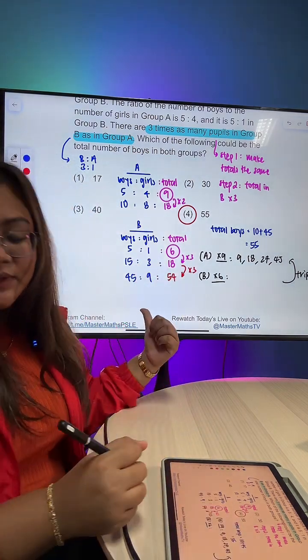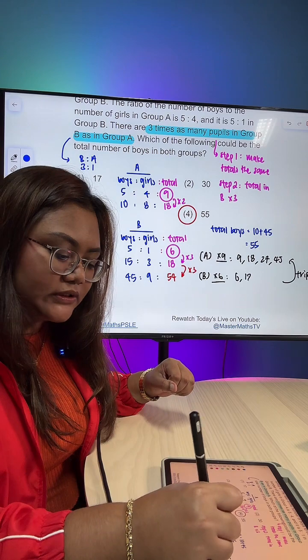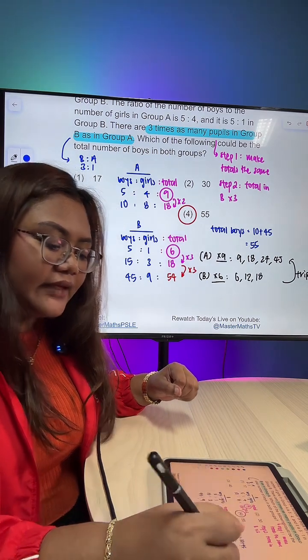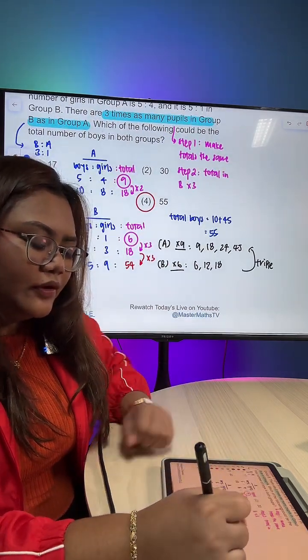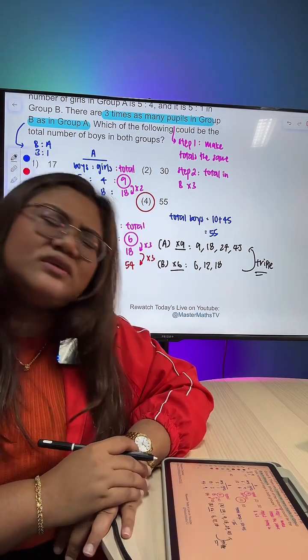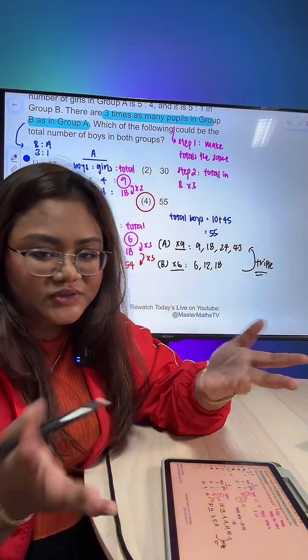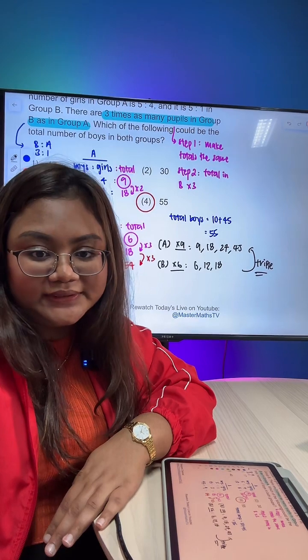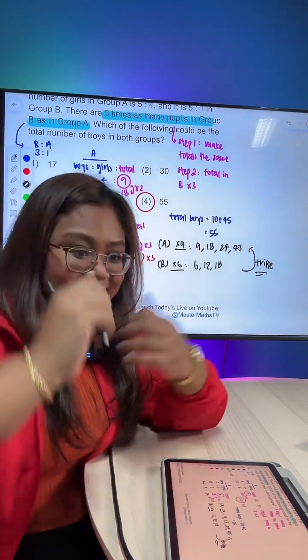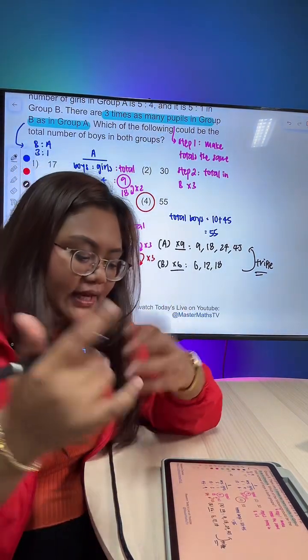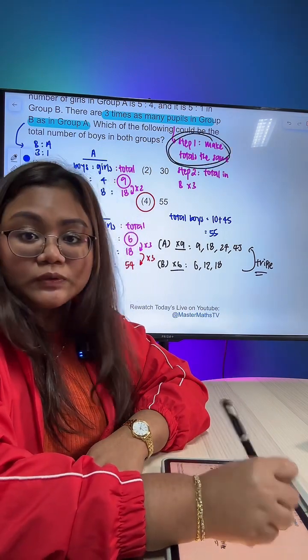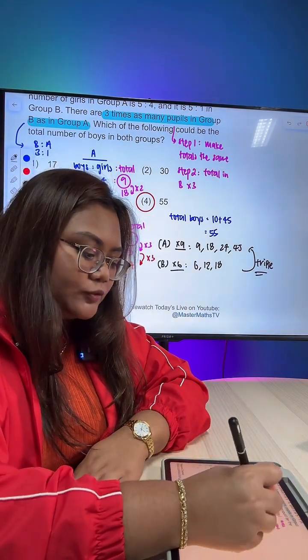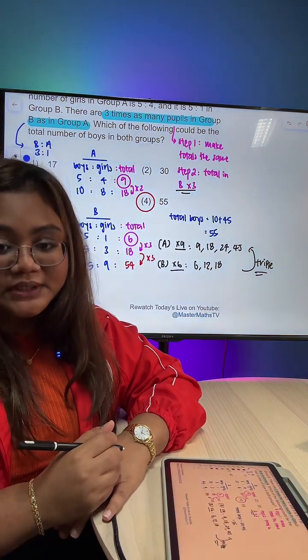For the bottom one, 6, 12, 18, 24, slowly find until you get triple of the total in A, which is going to take a very long time. It's a bit like guess and check, so you don't want to do that. So the shortcut is, step 1, we make the totals the same first. Then step 2, we just multiply by 3 in B.